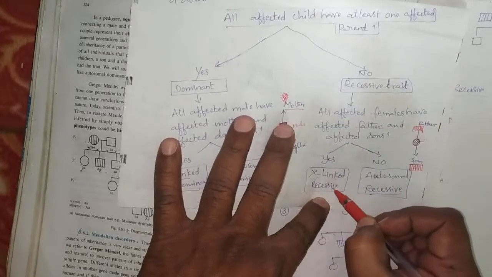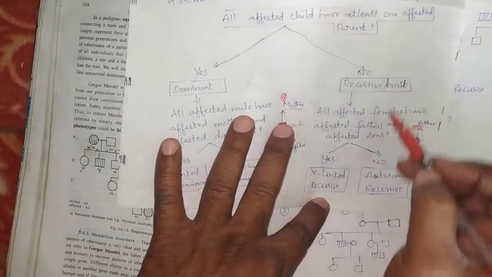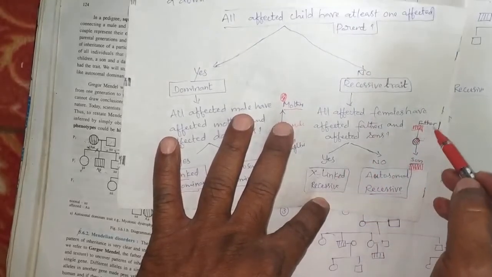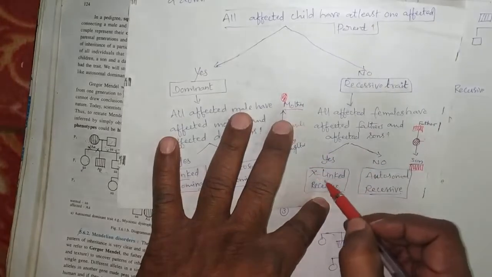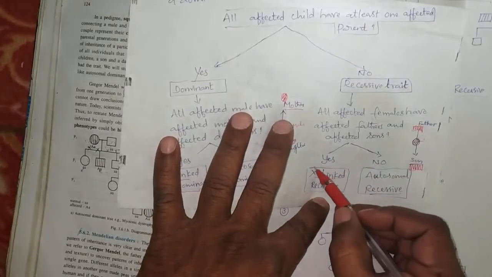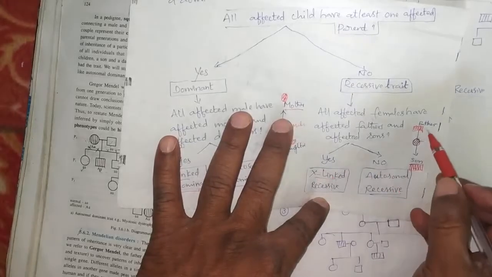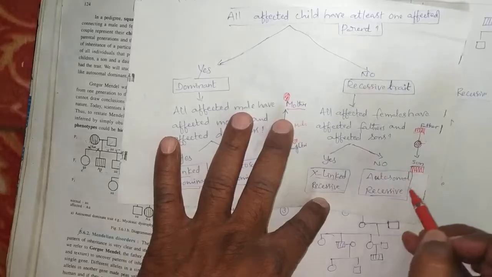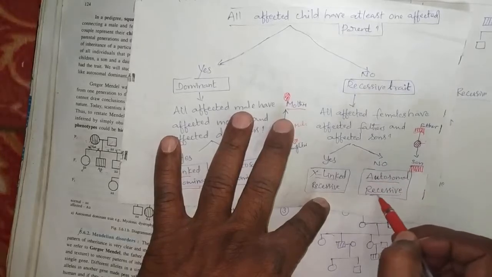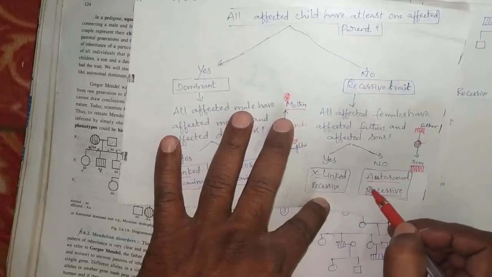It is already a recessive disorder. If this statement is satisfied in this pedigree chart, we can say it is X-linked recessive. If it is not satisfied, then it is called an autosomal recessive disorder.